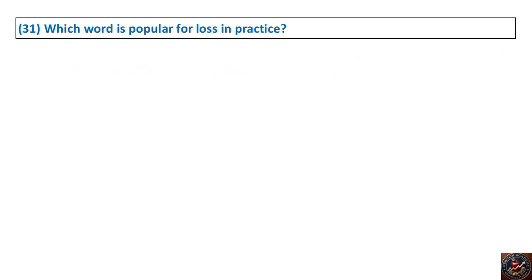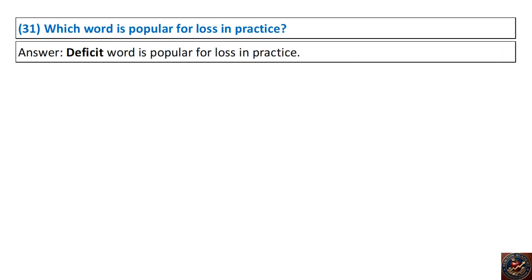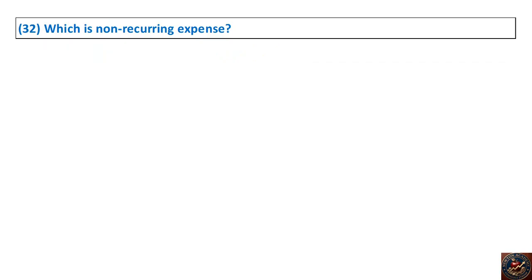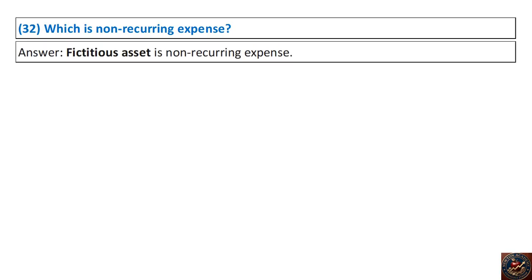31. Which word is popular for loss in practice? Answer. Deficit word is popular for loss in practice. 32. Which is non-recurring expense? Answer. Fictitious asset is non-recurring expense.